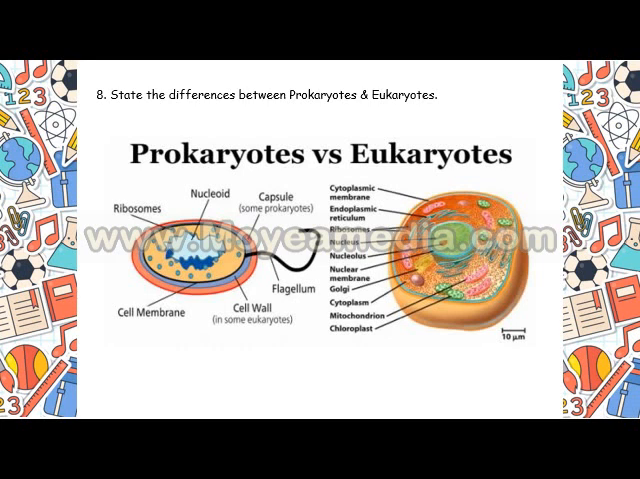You can see in the prokaryotic cell there are ribosomes, nucleoid, flagellum, cell wall, cell membrane. But in the case of eukaryotes, you can see a number of cell organelles present, like cytoplasmic membrane, endoplasmic reticulum, ribosomes, nucleus, nucleolus, nuclear membrane, Golgi apparatus, cytoplasm, mitochondria, chloroplast. Everything is a well organized cell structure. Whereas in the case of prokaryotes, we cannot find all these cytoplasmic cell organelles.